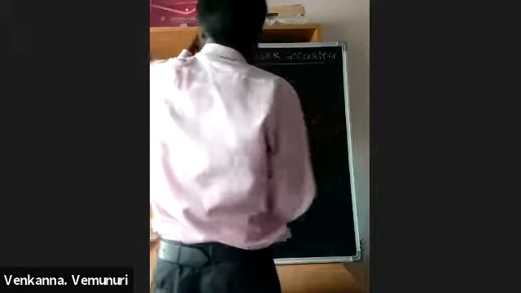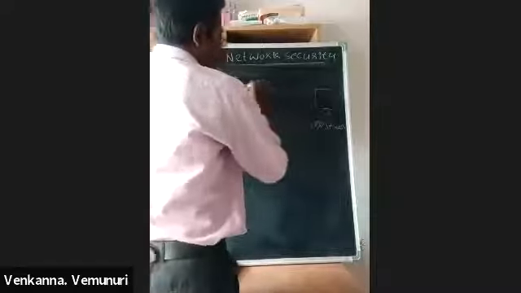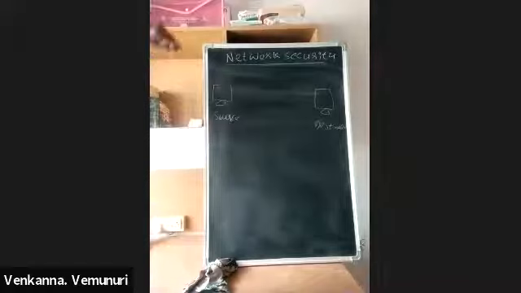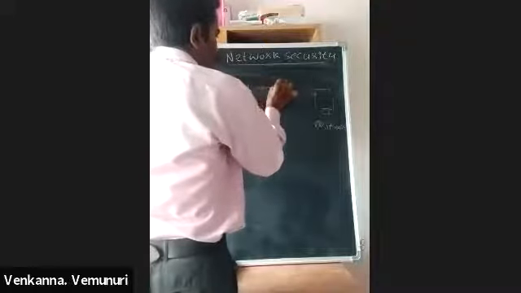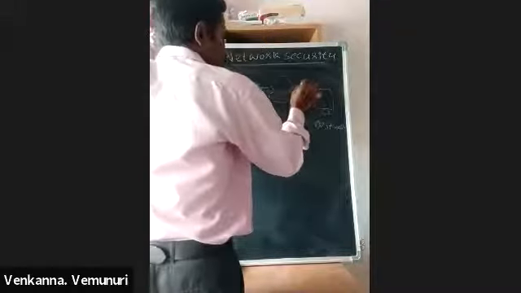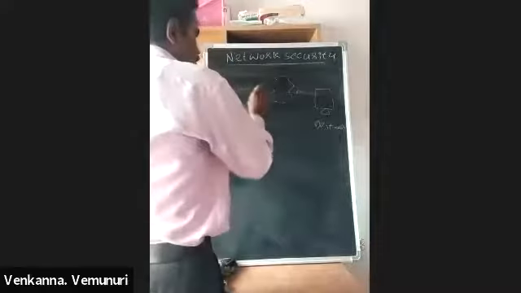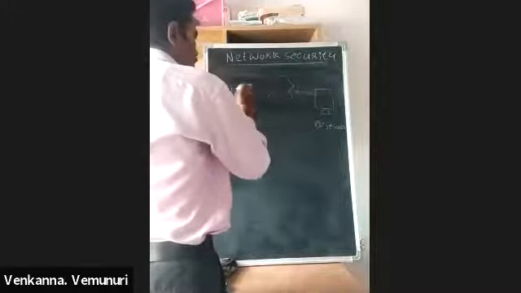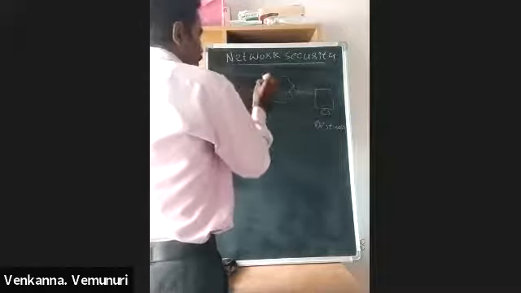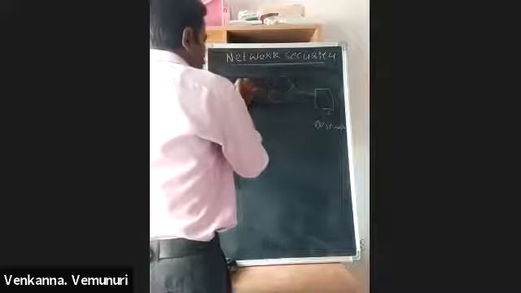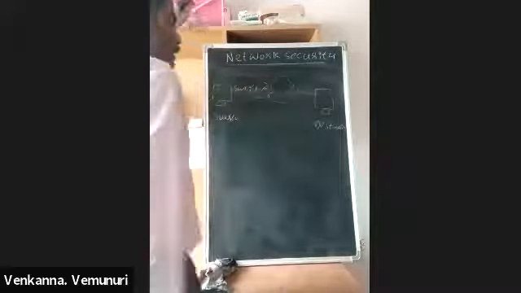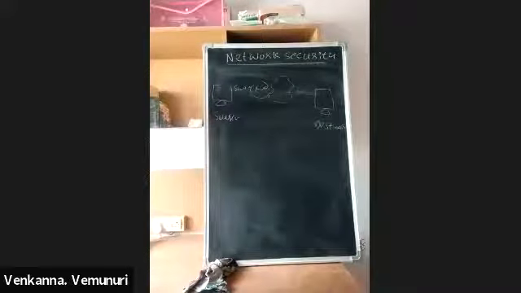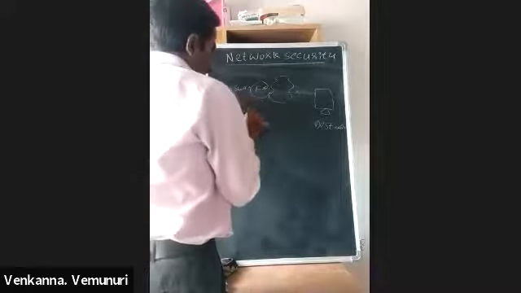In between, it can have a number of network devices. First we use a switch, then a router, and this is the internet. After that, also one router and one switch. For example, here we are using a switch and a firewall. A firewall is also a network security device. And switches are available as L2 switch and L3 switch.